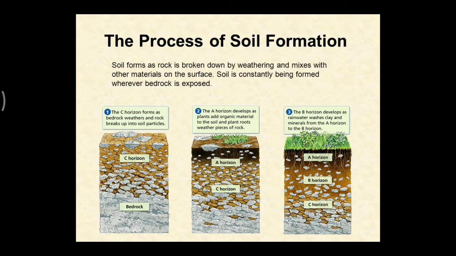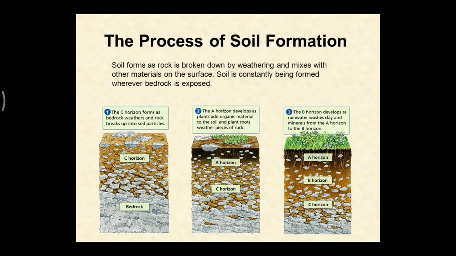Then we have soil, minerals, as well as wood and artificial materials through direct contact with Earth's atmosphere, water, and biological organisms. Understood?